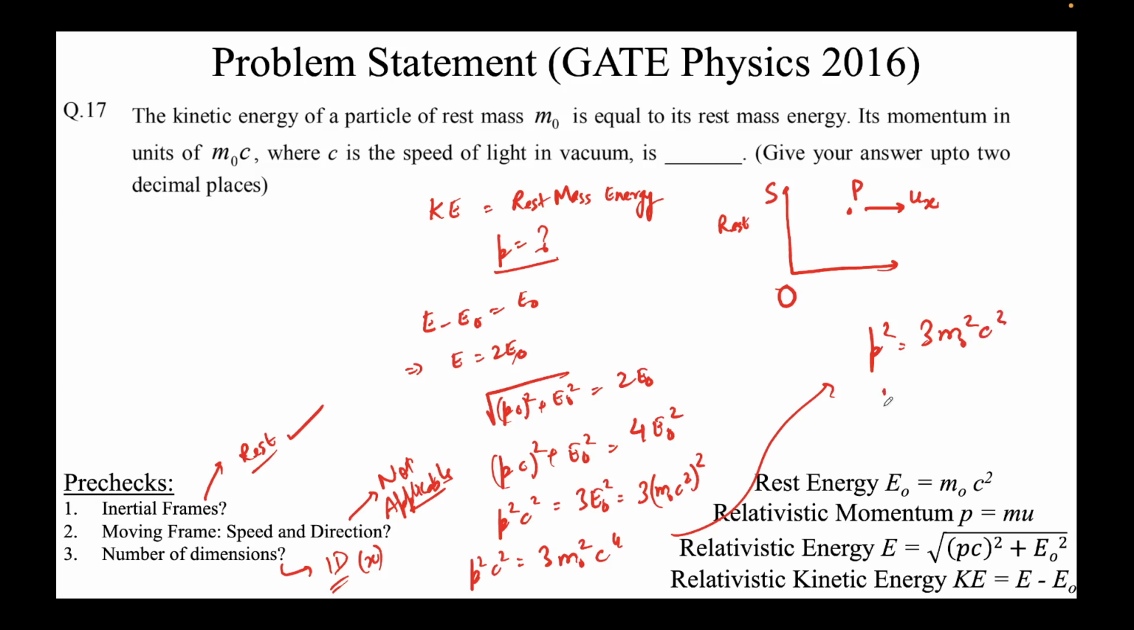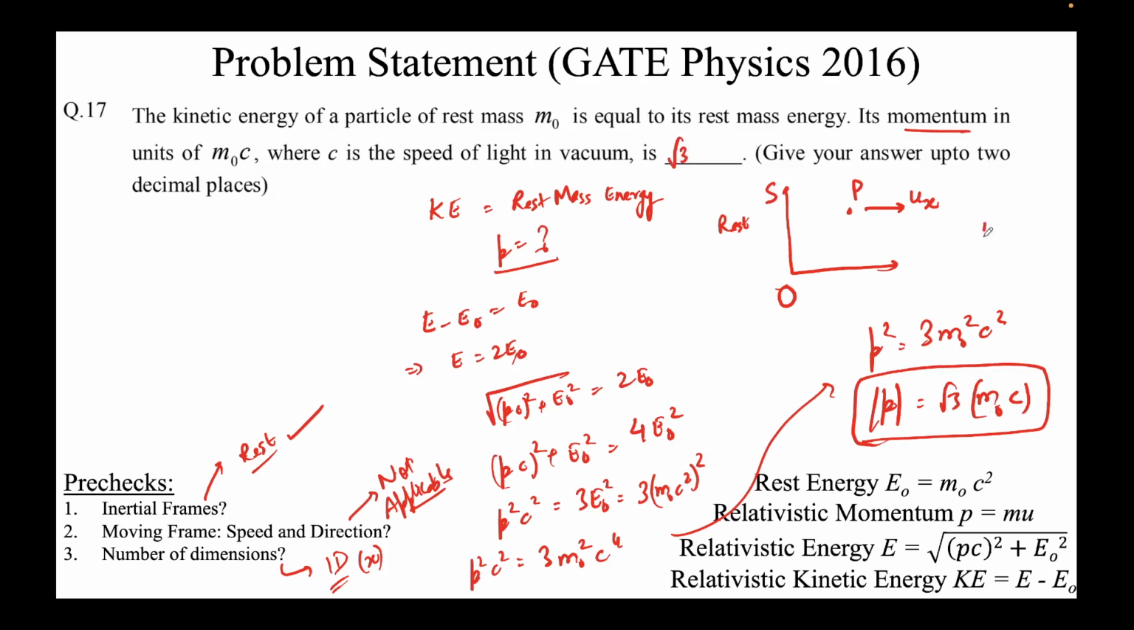Now taking the square root on both sides, and interested only in the magnitude, it will become root 3 m naught C. So the momentum is coming out to be root 3 m naught C, and we need to find the momentum in units of m naught C. You can see this is the unit, right? So what is the coefficient? Root 3. Oh, sorry, I forgot. This is up to 2 decimal places.